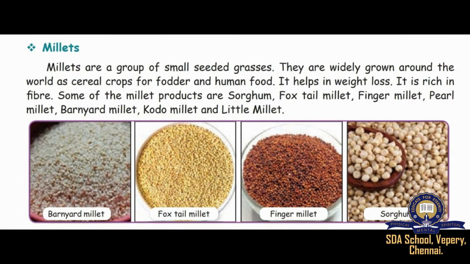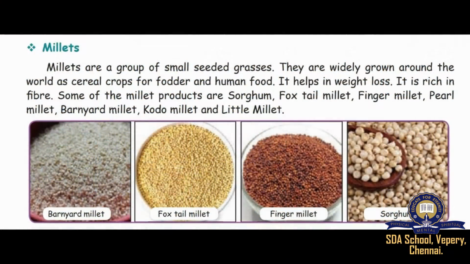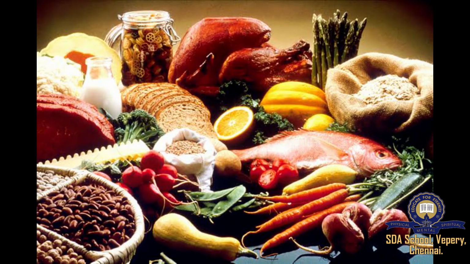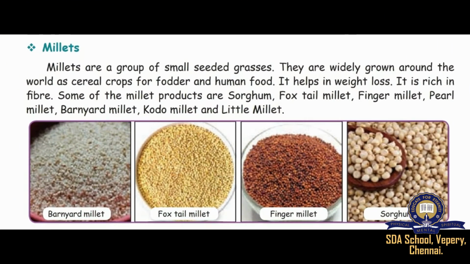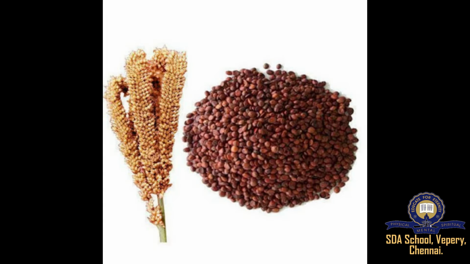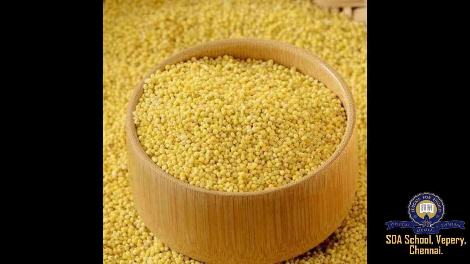Next, we learn about millets. What are millets? Millets are a group of small seeded grasses. Millets are widely grown around the world as cereal crops for fodder and human food. Millets help in weight loss. It is rich in fiber. Name some of the millet products. Some of the millet products are sorghum, foxtail millet, finger millet, pearl millet, barnyard millet, kodo millet, and little millet.